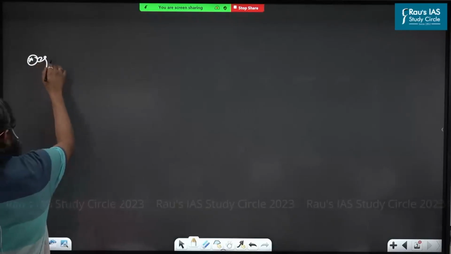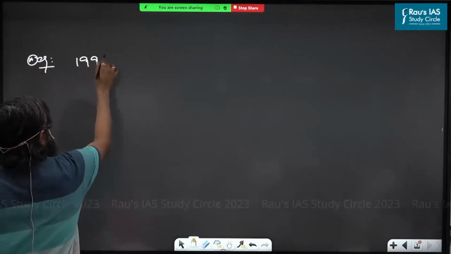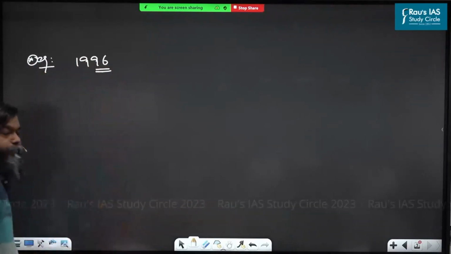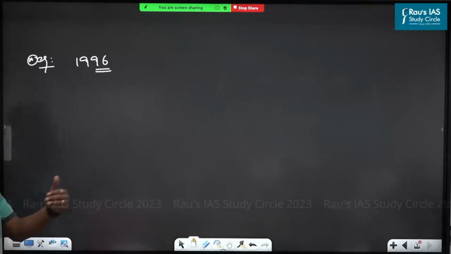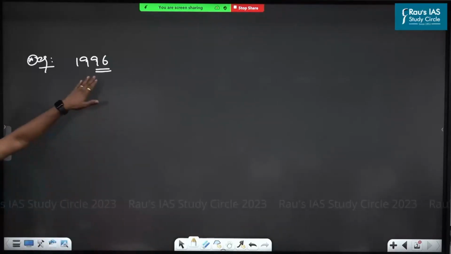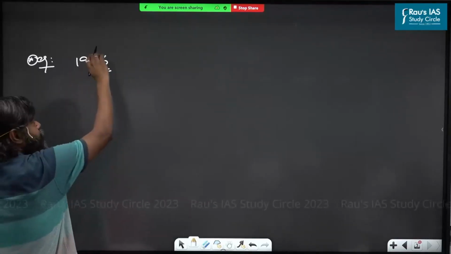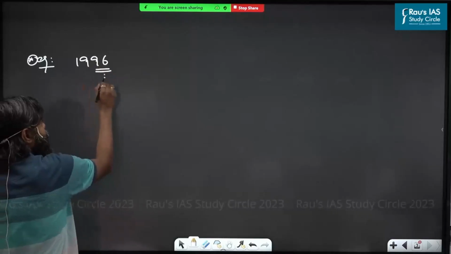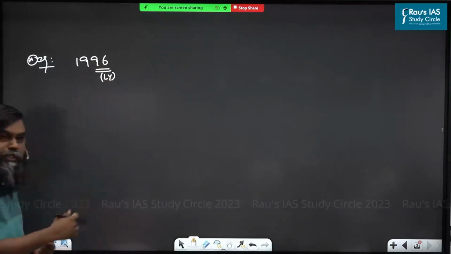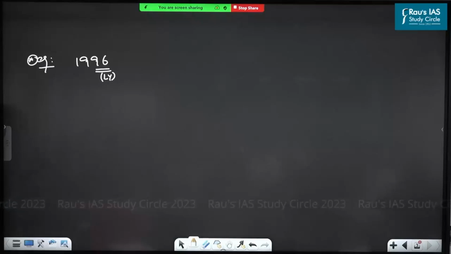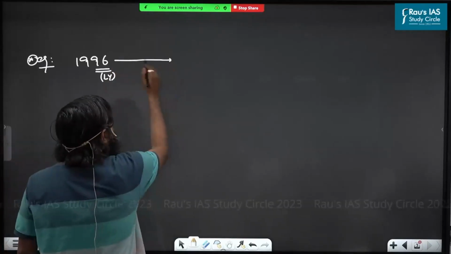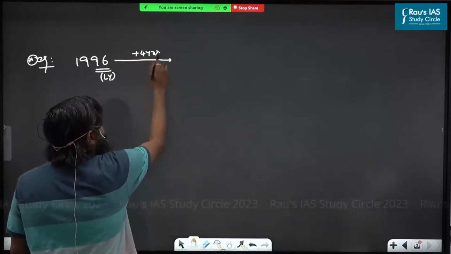For example, 1996: century year or not a century year? Then you have to use 4 or 400. Is 96 exactly divisible by 4? That means the entire number is divisible by 4, so this is treated as a leap year. When you expect the next leap year, after 4 years, add 4 years and you get 2000.